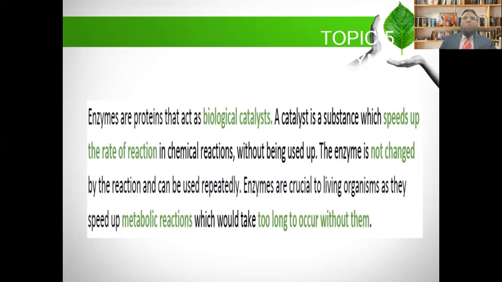Because in our body, so many metabolic reactions are taking place. For example, respiration, and electrical impulses transferring from one place to another. So many compounds are being made in the body, so many compounds are being broken down in the body, and photosynthesis in plants. All these chemical reactions require enzymes that speed up the chemical reaction.